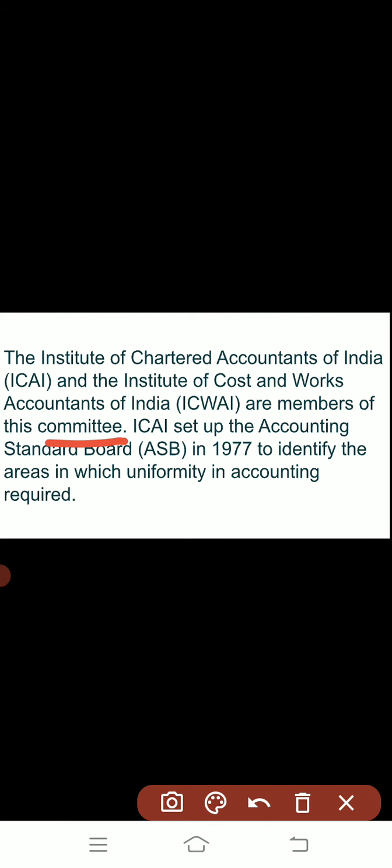ICAI set up the Accounting Standards Board, ASB. What is ASB? It is the Accounting Standards Board, which was established in 1977 to identify the areas in which uniformity in accounting is required.